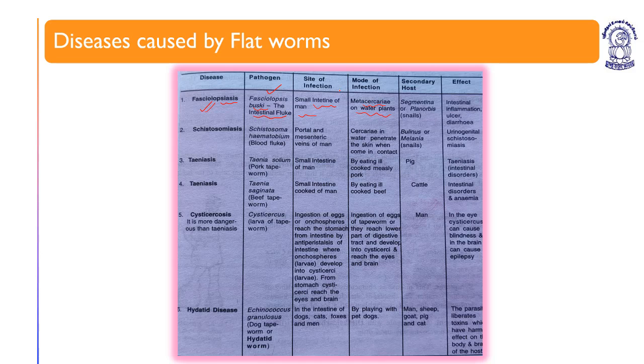It is caused by Fasciolopsis buski, the intestinal fluke. It resides in the small intestinal region of humans. The mode of infection is the metacercaria larva on water plants. The secondary host is Segmentina or Planorbis snail. It is also known as snail worm. Primary host is humans.